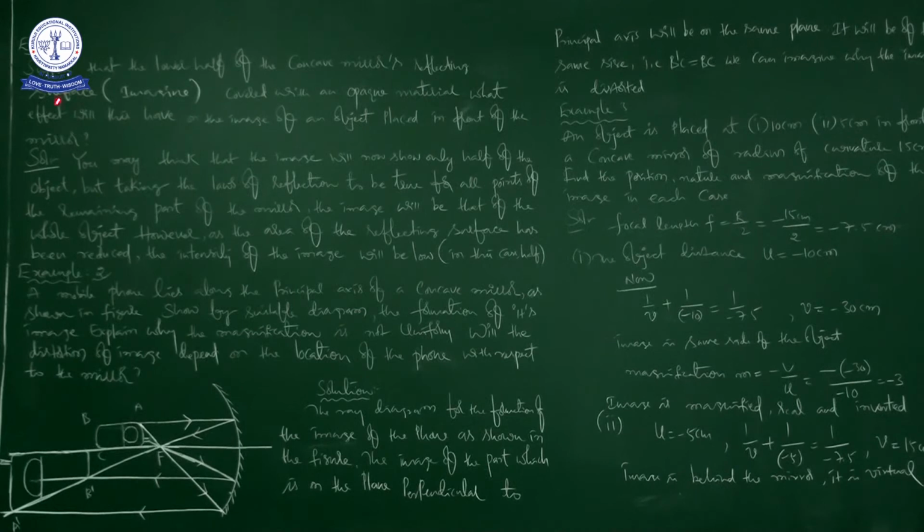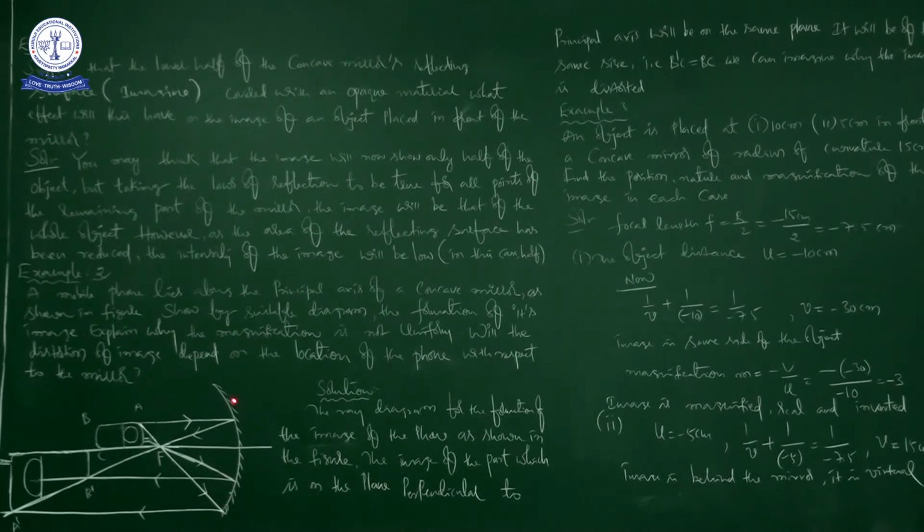Suppose that the lower half of the concave mirror's reflecting surface, so what is the concave mirror? What is the reflecting surface? We know. For example, you can see here, it is the concave mirror. This picture does not belong to this example problem, but you just see here, it is the concave mirror, it is the reflecting surface.